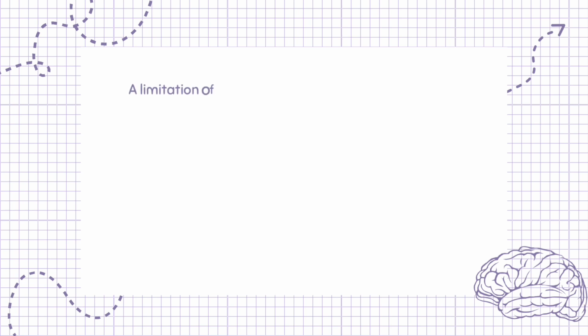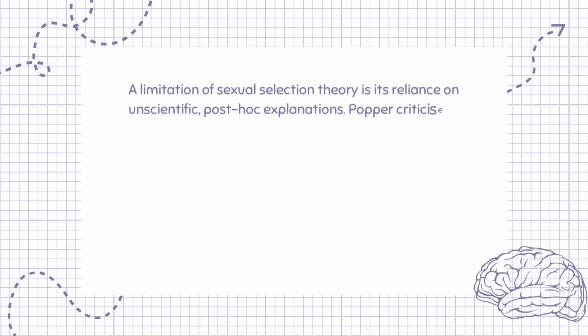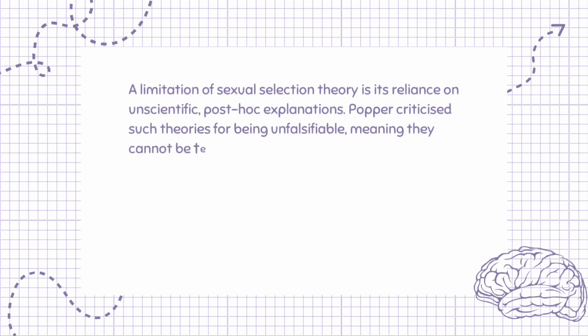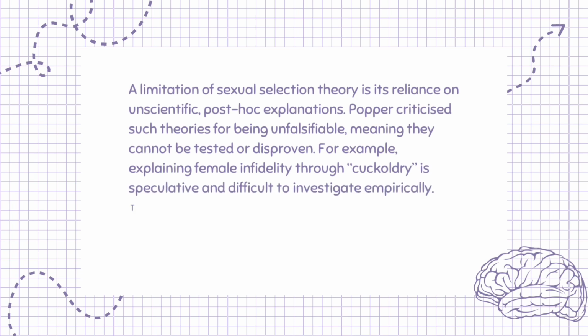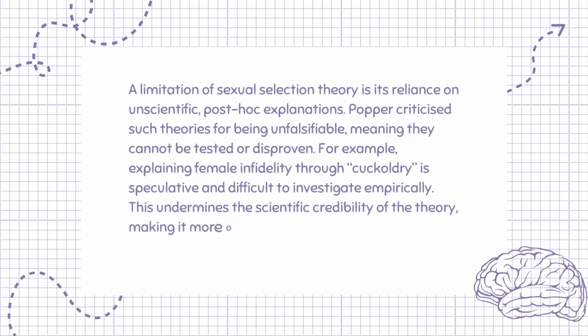A limitation of sexual selection theory is its reliance on unscientific, post hoc explanations. Popper criticized such theories for being unfalsifiable, meaning they cannot be tested or disproven. For example, explaining female infidelity through cuckoldry is speculative and difficult to investigate empirically. This undermines the scientific credibility of the theory, making it more of a narrative than a rigorous explanation.